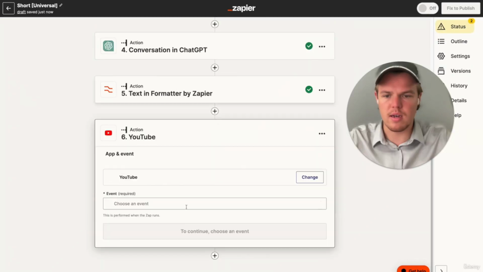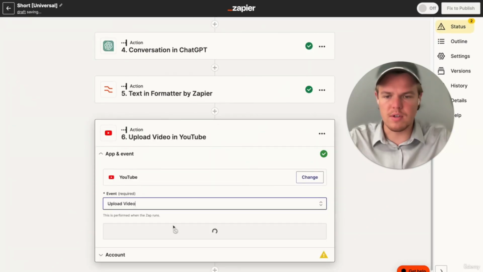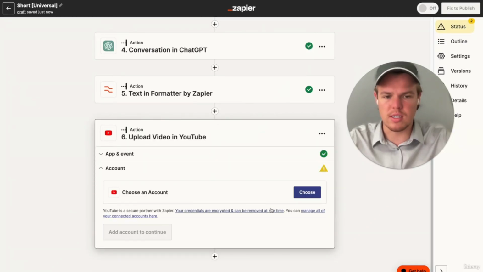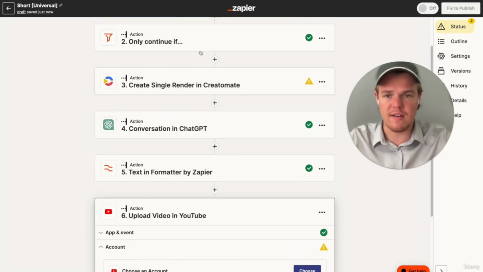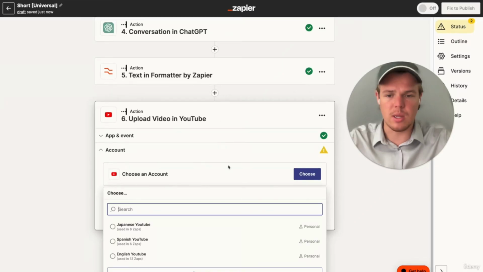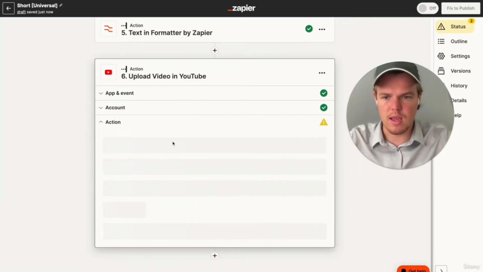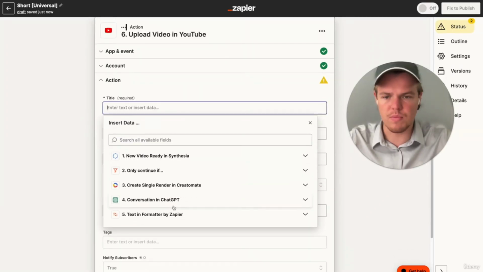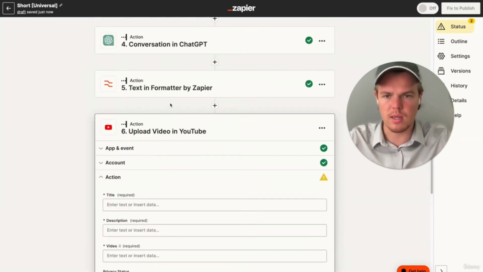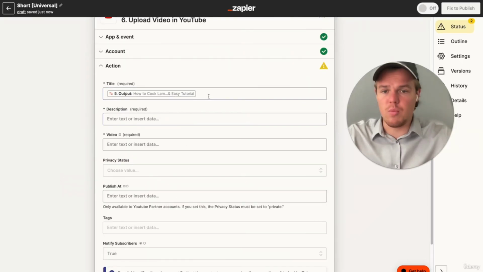So we can go ahead and post this YouTube short. Obviously, what you want to do is make sure that all your content for shorts are less than 60 seconds. If it isn't, it's not going to post as a short. Plus, you got to make sure you add that formatter block there, as that's going to allow it to be rendered correctly. From now, we're going to go ahead and choose our English channel. We're going to hit continue here. And then we're going to go ahead and add our title, which is what we just formatted. All right, let's go ahead and let this work out. All right, so we added our formatted title.